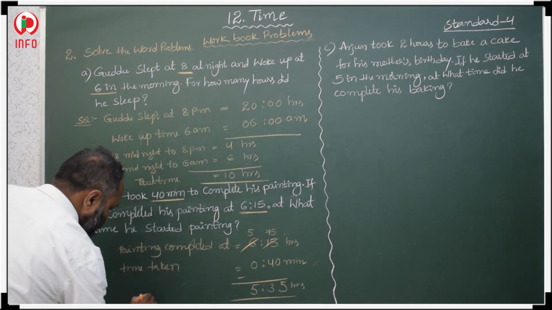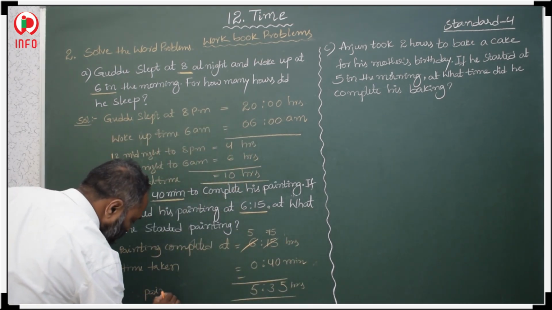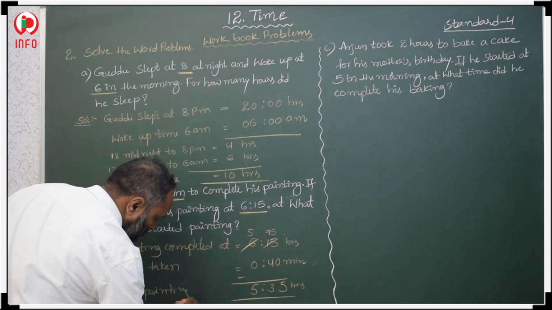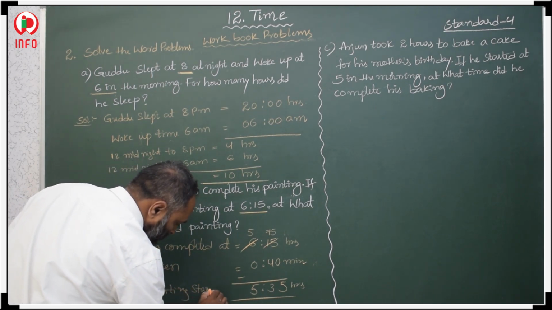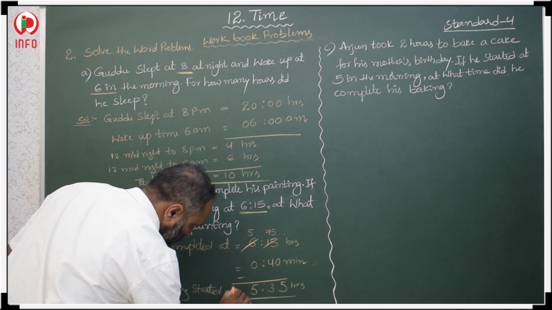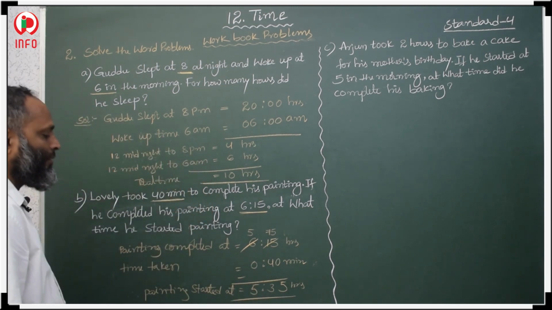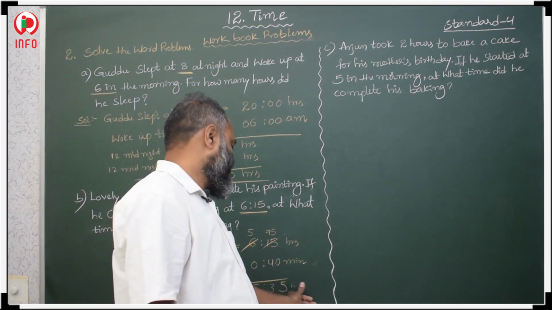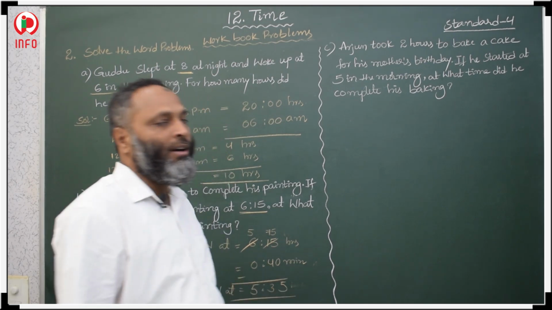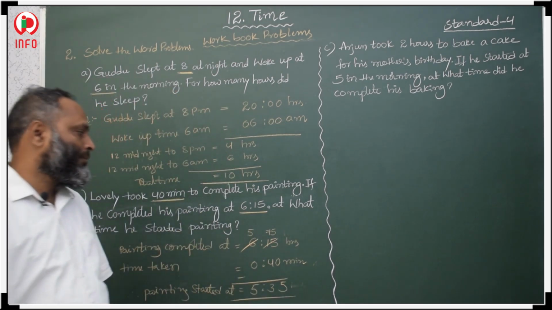Therefore painting started at 5:35, okay.